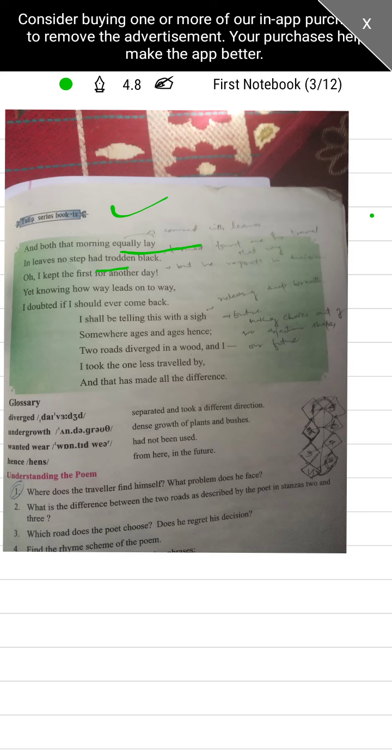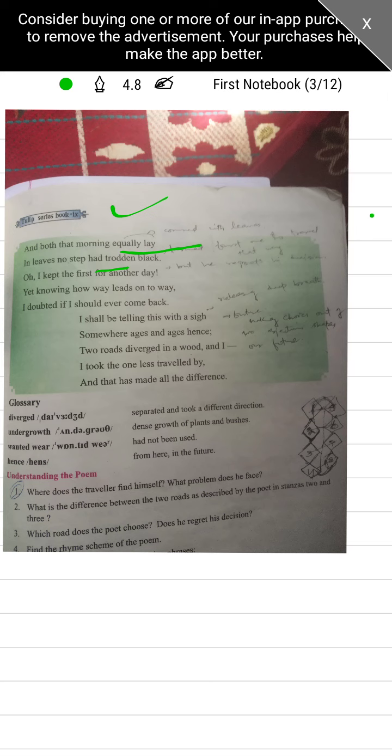Oh, I kept the first for another day. Then when he passes this way, he regrets the first one, the road he left. What he says is, oh I kept the first for another day. Yet knowing how way leads on to way, he is not aware which way this road will lead him.